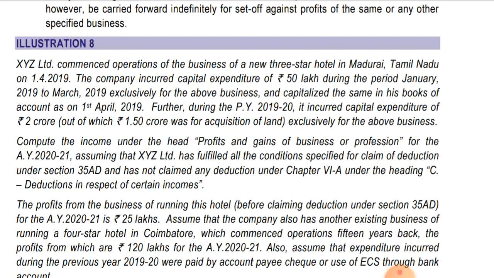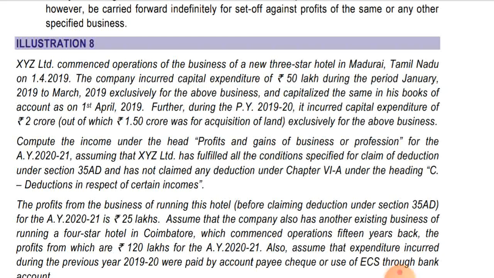The company incurred capital expenditure of 50 lakhs during the period January 19 to March 19 exclusively for the above business and capitalized the same in the books of accounts on 1st April 2019. Before commencing business, you have incurred 50 lakhs capital expenditure, and it has been capitalized on 1st April. Further, during the previous year 1920, it incurred capital expenditure of 2 crores, out of which 1.5 crores was for acquisition of land.